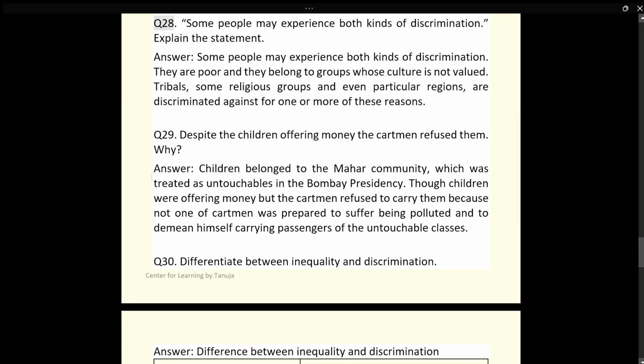Q28. Some people may experience both kinds of discrimination. Explain the statement. Answer. Some people may experience both kinds of discrimination. They are poor and they belong to groups whose culture is not valued. Some tribals, some religious groups and even particular regions are discriminated against for one or more of these reasons.